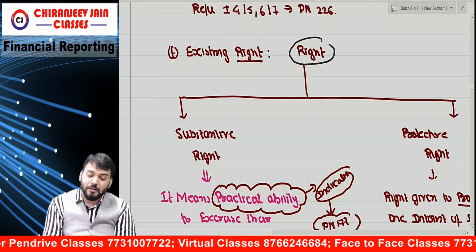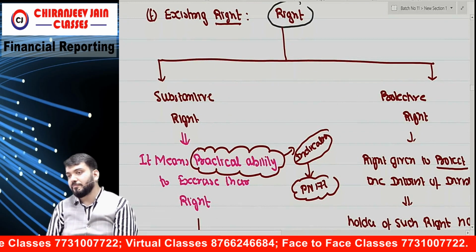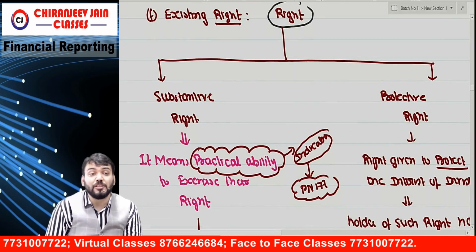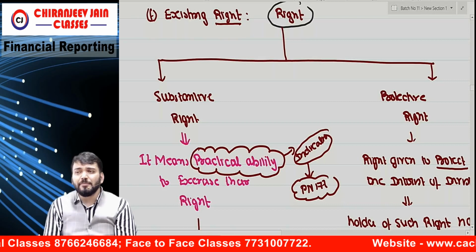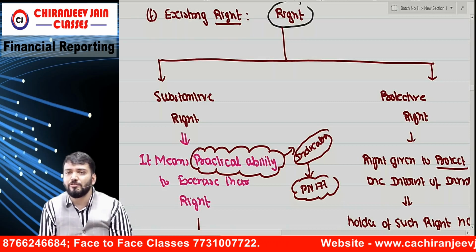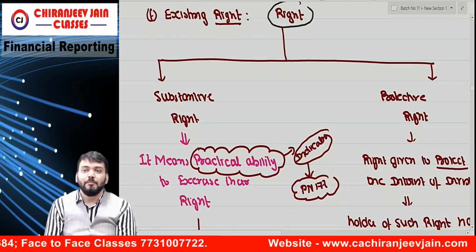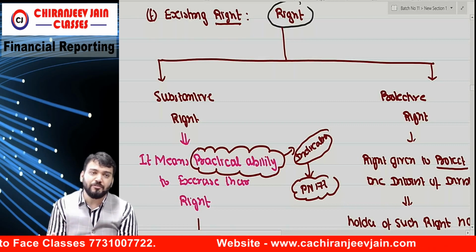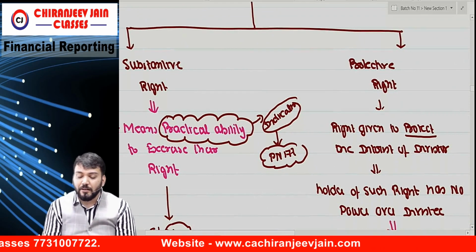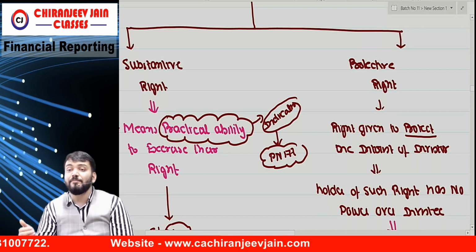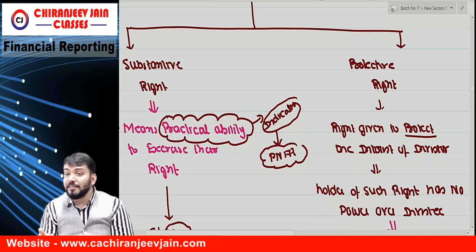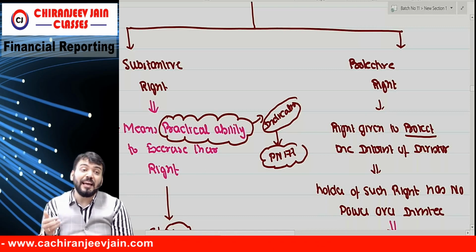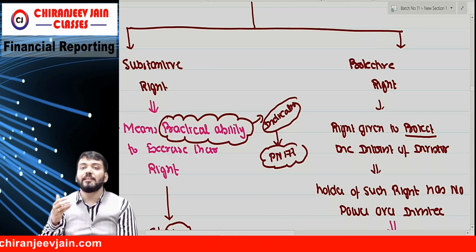So what right? There are two types of right. One is known as substantive right, one is known as protective right. Protective right is not considered to determine power. What is the meaning of protective right? Right given to protect the interest of the investor.